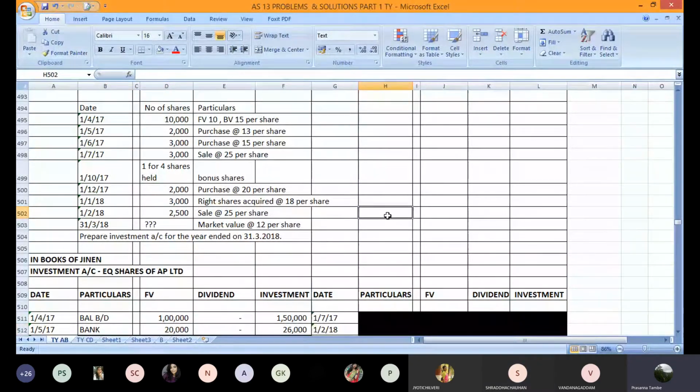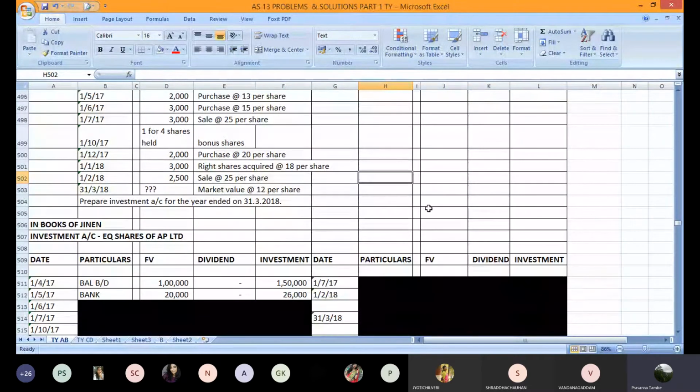So you can write down the second entry also now. On 1st May 17, investment account debit to bank 26,000 and the face value of investment is 20,000 rupees. That's how we have to account for it.